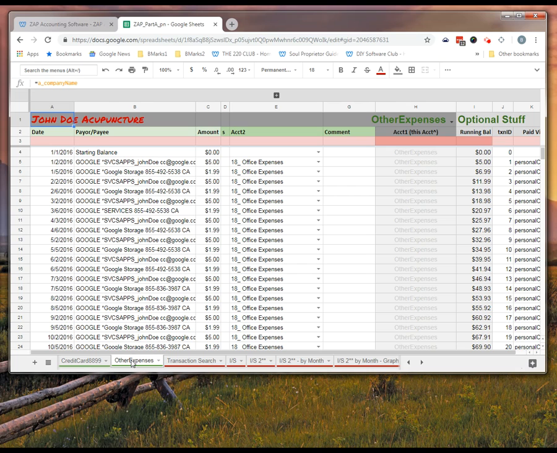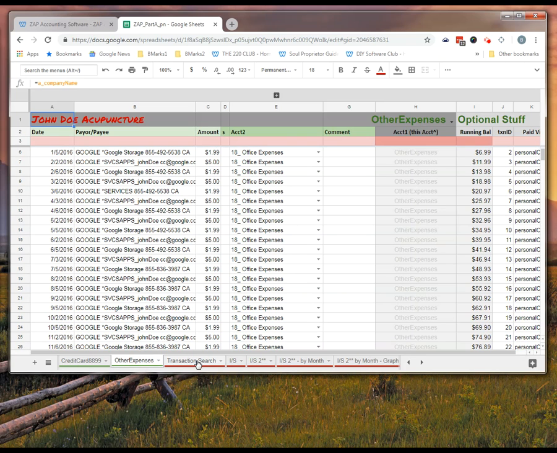Other expenses are for things like if you pay for a taxi cab in cash, you can actually enter that value here, and it will be included in your income statement. We basically treat it as a faux credit card. You could also present your company with expense reports and then write yourself checks against those. That's another way to do that.